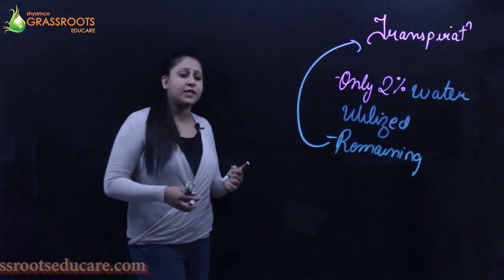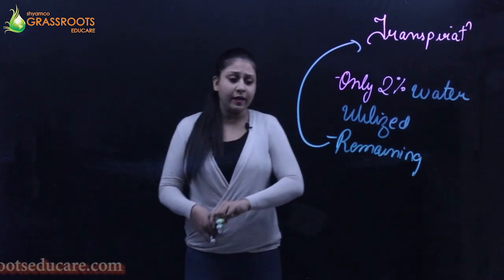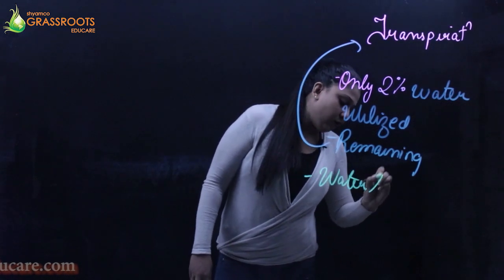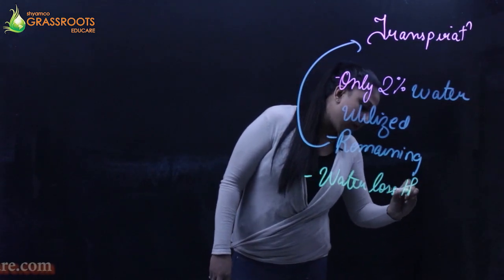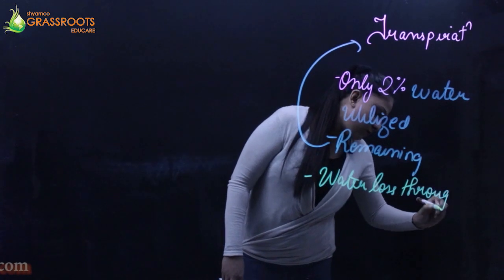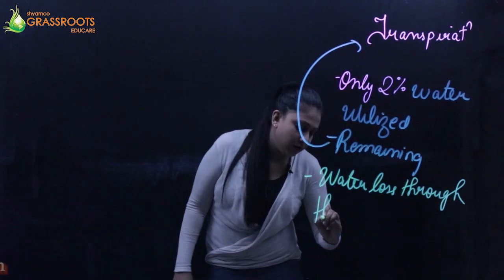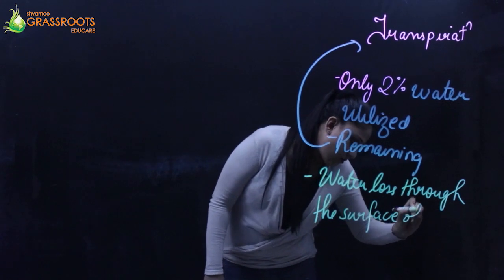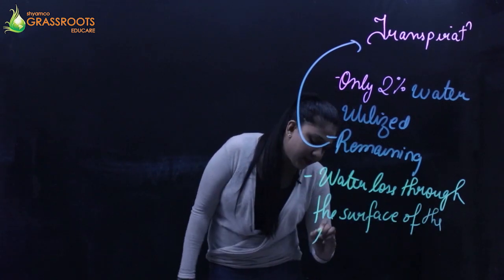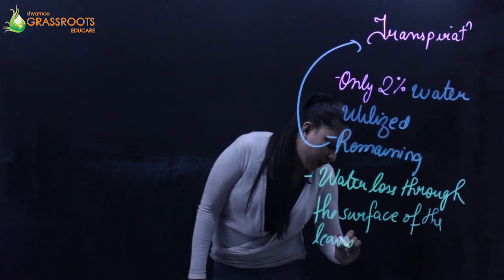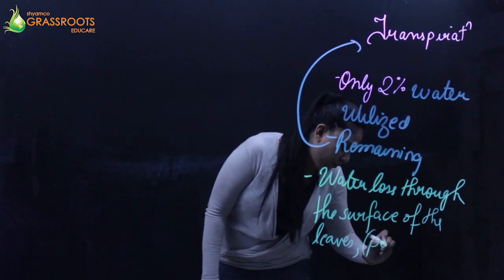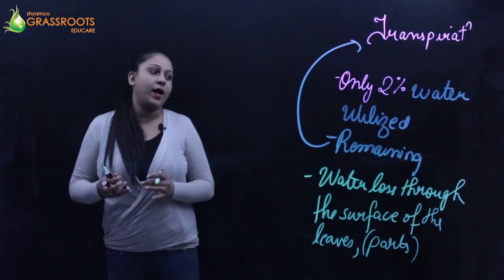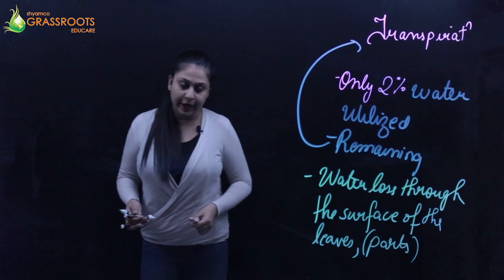Now, what exactly is transpiration? Transpiration is nothing but water loss through the surface of the leaves or some other parts of the plant. Whatever water loss is occurring from the external surface of the plant can be referred to as transpiration.